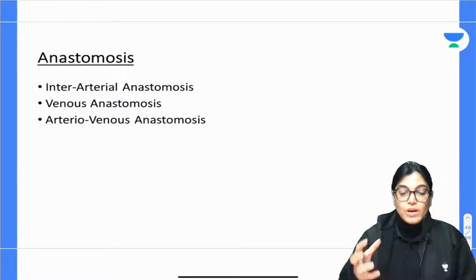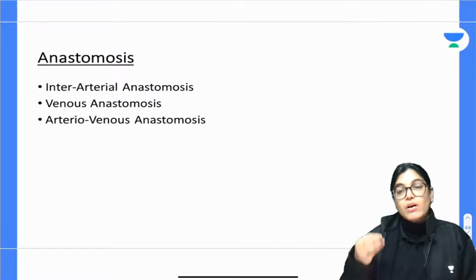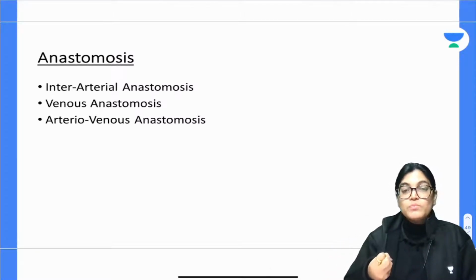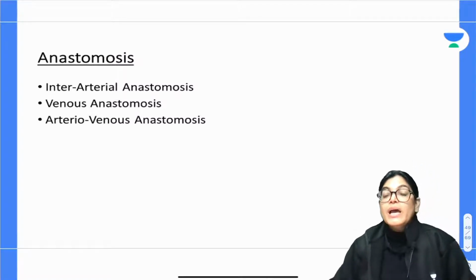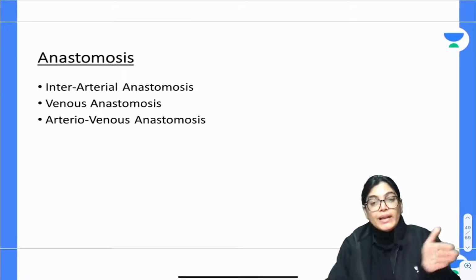Okay. Now, from the conducting vessel, the blood will reach into the muscular arteries, which will also be regarded as distributing vessels. Why? Because the contraction of the smooth muscles residing in the muscular artery makes it a distributing channel. The other is arterioles, which is regulating. The arterioles is regulating the blood flow.